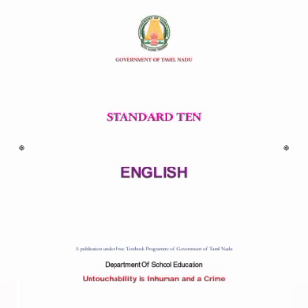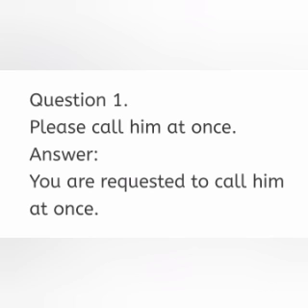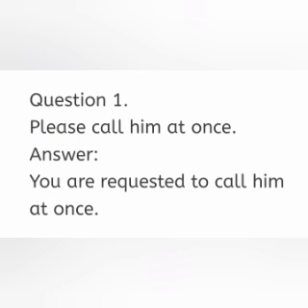Today we are going to discuss the 7th Roman, that is, change the following into passive voice. The first question, please call him at once. We've already discussed how to transform the imperative sentence, especially the request sentence, from one voice to another in the previous part of the video. Simply, we have to remove the request word please. We have to add you are requested to instead of please. We don't need to change the remaining part of the sentence.